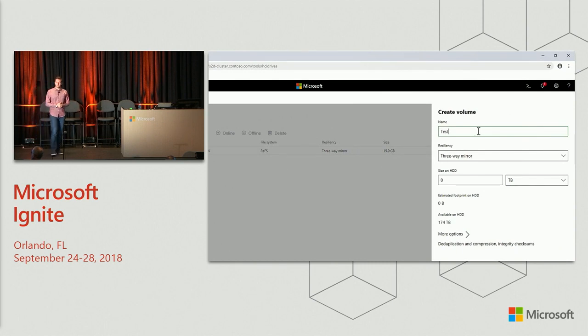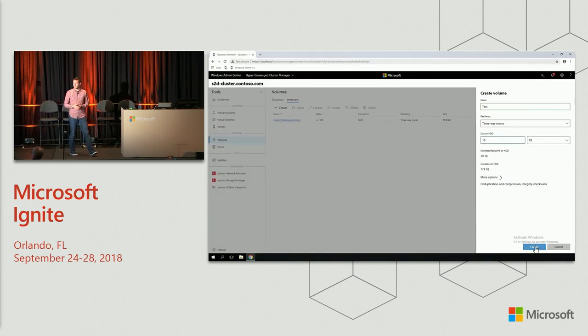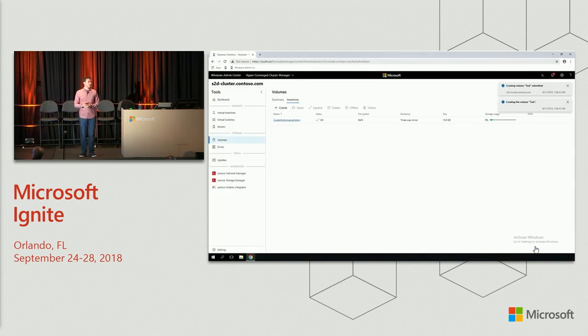So we'll click Create, and you'll see the form that pops up is really quite short. There's just 3 fields. So we can give it a name. We can choose the resiliency, which at this point we'll just leave as three-way mirror. And we can choose the size. It can be anything. It could be 1, or we can say 10 terabytes. And you can see, because it's going to be three-way mirrored, it's going to take up 30 terabytes of space to create 10 terabytes of usable. And then we'll go ahead and click Create.